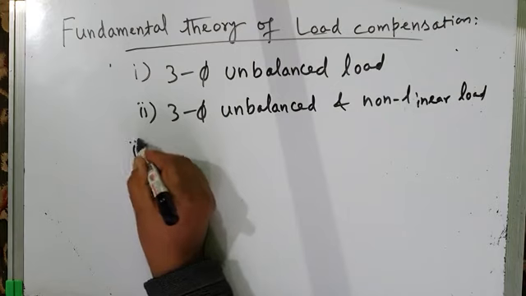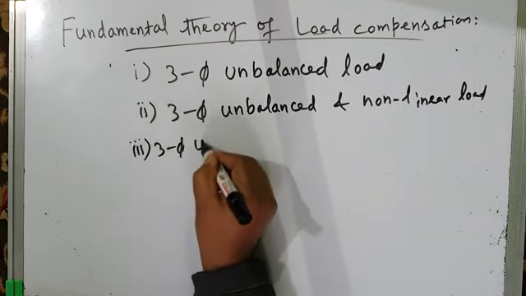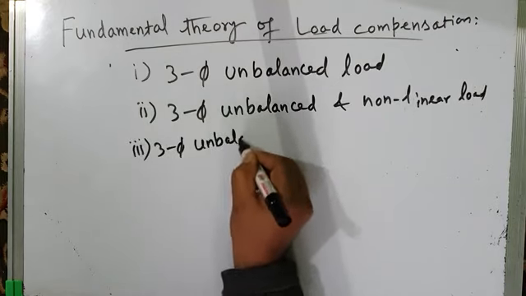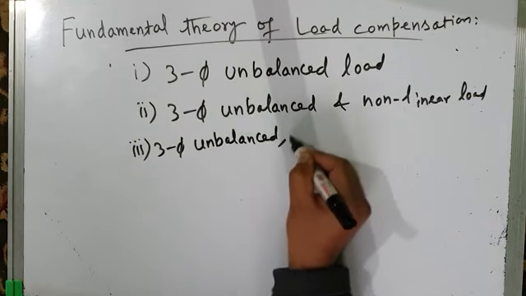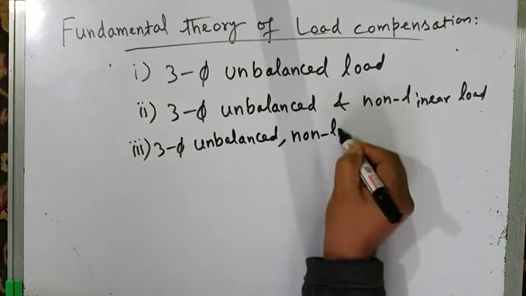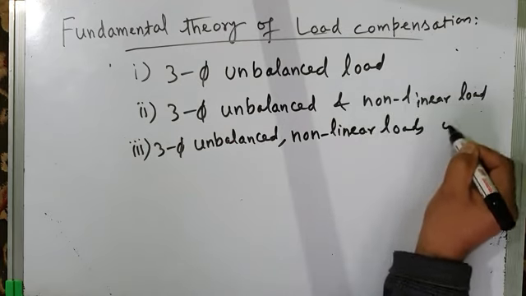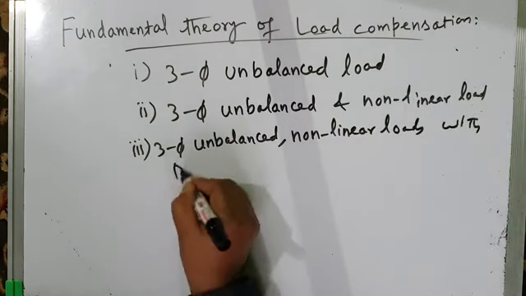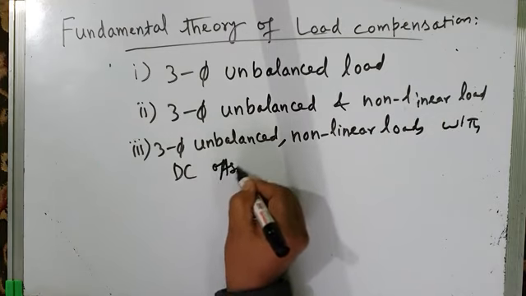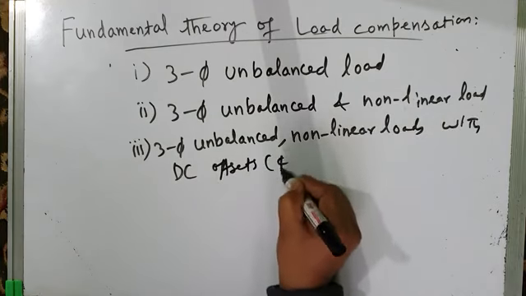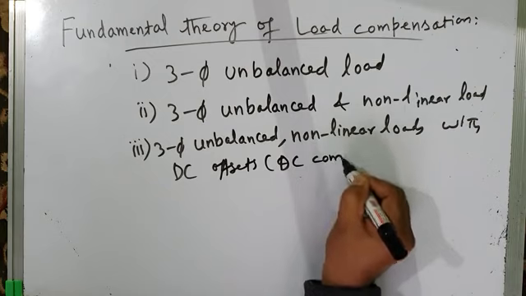And third category is three-phase unbalanced non-linear load with DC offsets or DC components. DC offsets means DC components.